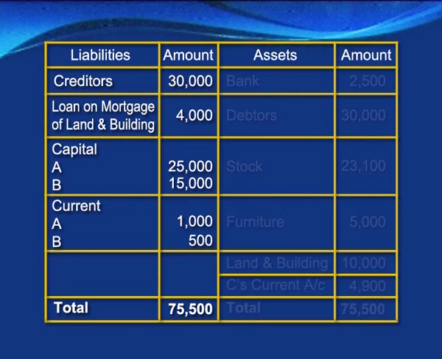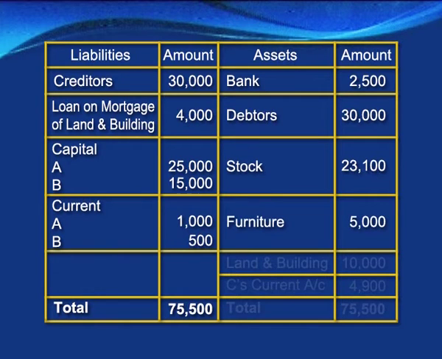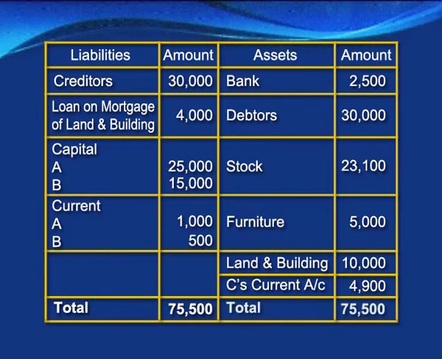Now coming to the asset side, we have bank 2,500, debtors 30,000, stock 23,100, furniture 5,000, land and building 10,000, and C's current account, showing a debit balance of 4,900. The total of the assets and the liability side is matching, and it is 75,500.